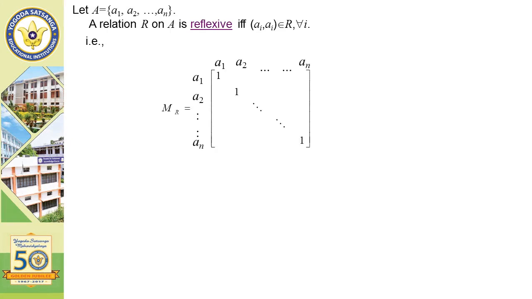Now, matrix representation of reflexive relations. When the diagonal elements are all 1, then it is a reflexive relation.